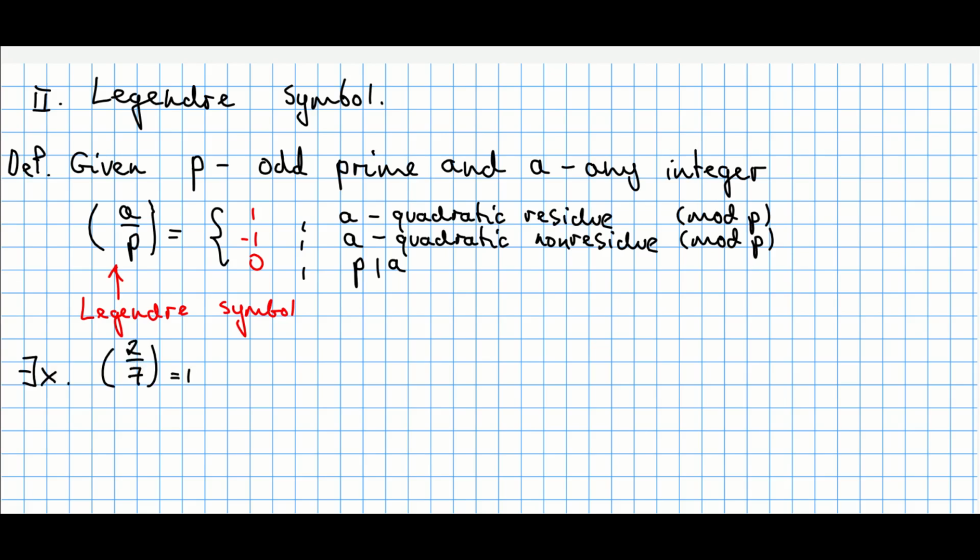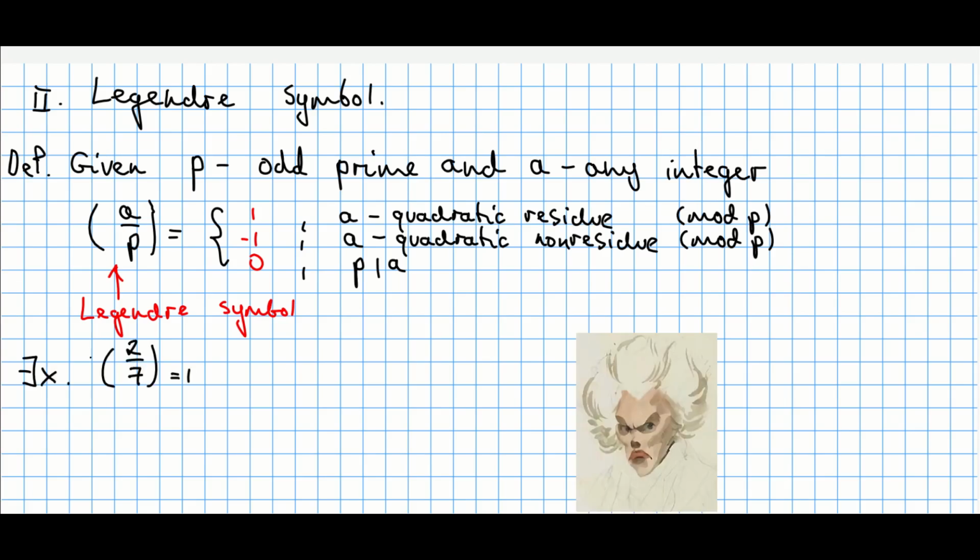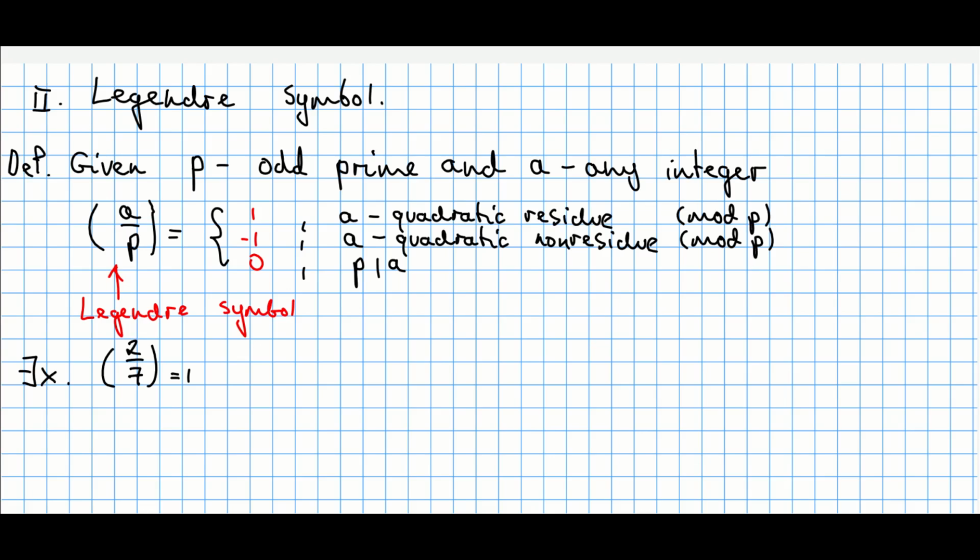Here's the first example, which says that the Legendre symbol of 2 modulo 7 is equal to 1. It means that we have to answer the question whether 2 is a quadratic residue modulo 7. Just recall the definition of a quadratic residue. It means that there is a solution to the following equation. So 2 is a quadratic residue modulo 7 if there is a solution for this congruence equation.